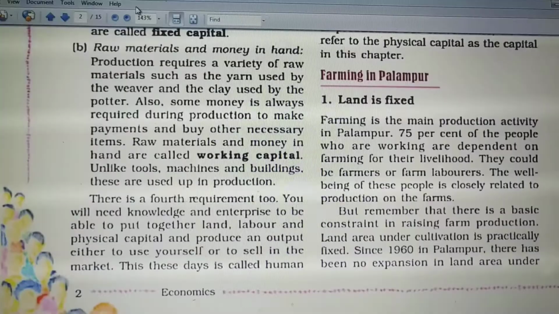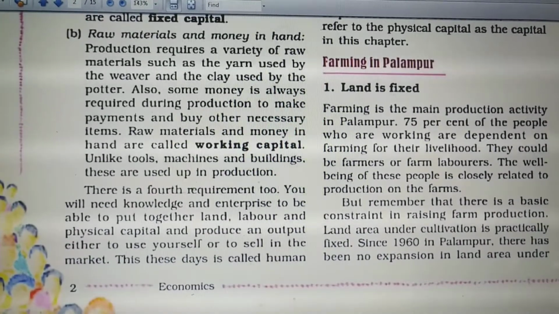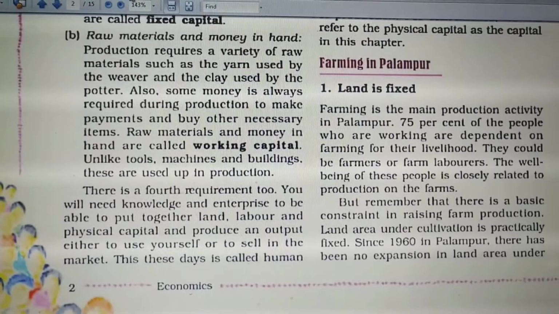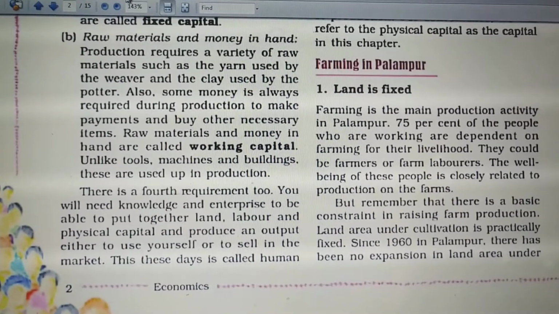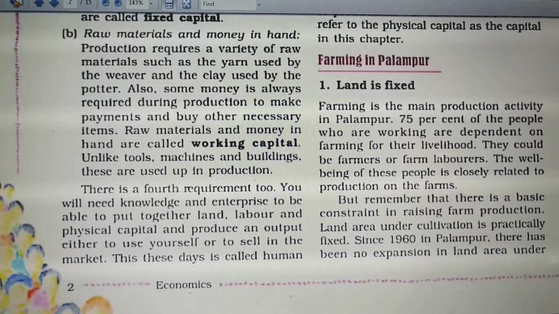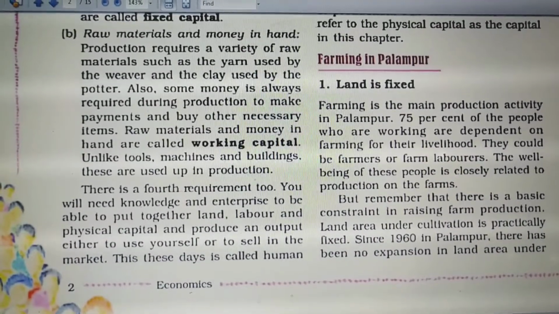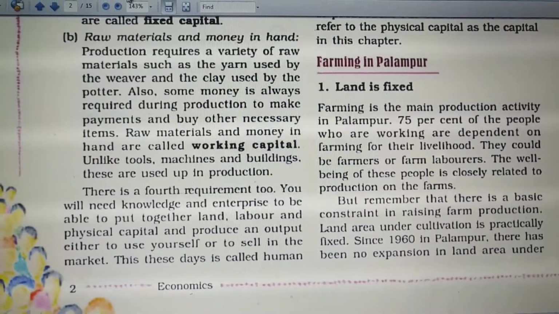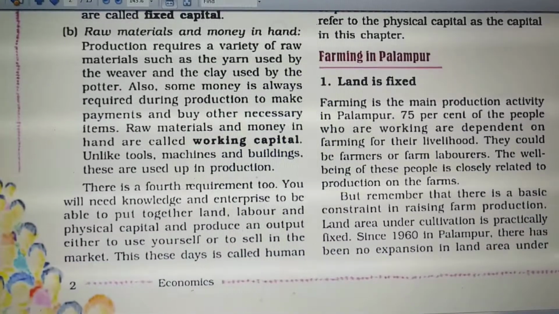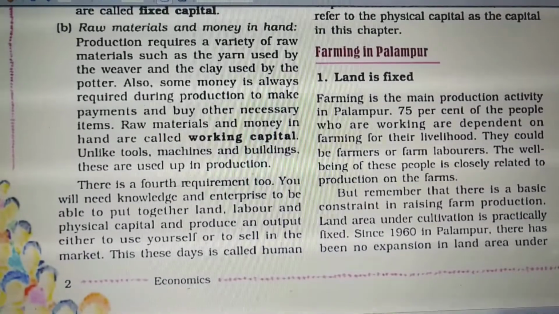So money is required. The fourth, the most important requirement, is knowledge and enterprise, without which the production process is incomplete. There must be the human capital. The fourth requirement is the human capital. There must be a human who will combine all these three above requirements, that is land, labor and physical capital.